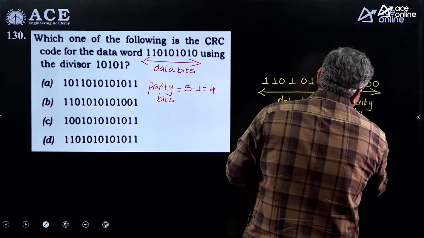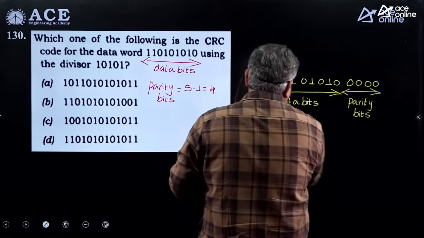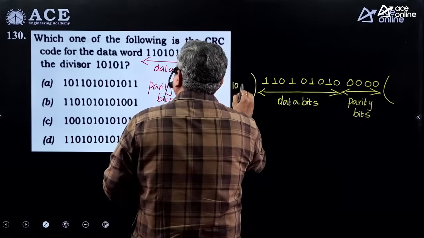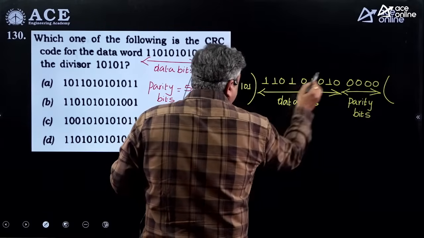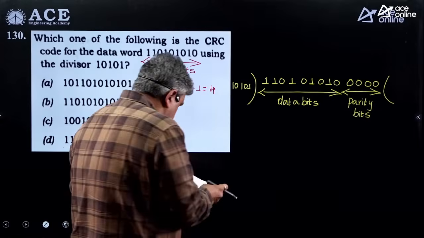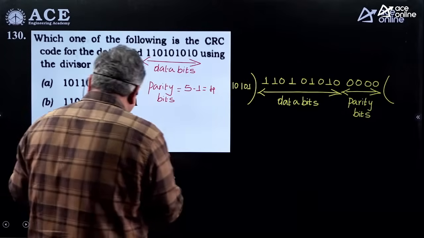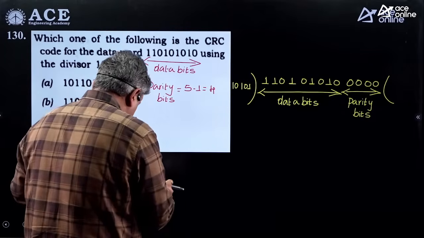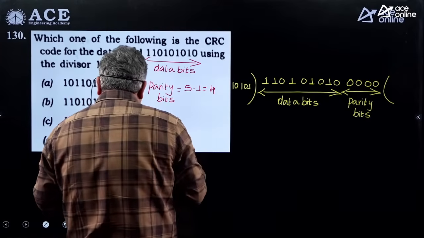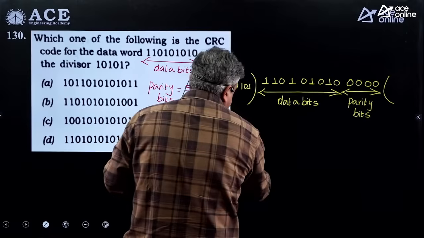Now what you have to do? You have to keep on doing this binary division. The divisor you are using here is 1, 0, 1, 0, 1. So when you keep on dividing, you will get the final checksum bits. So here the final checksum bits that you are getting for this case would be 1011.